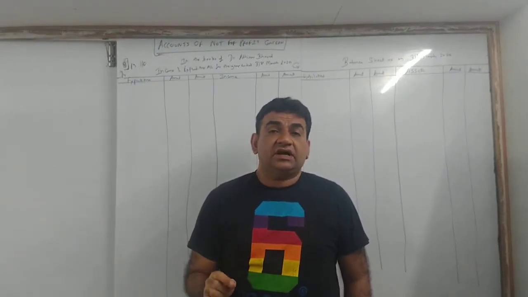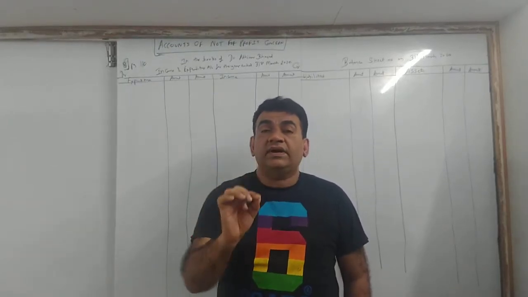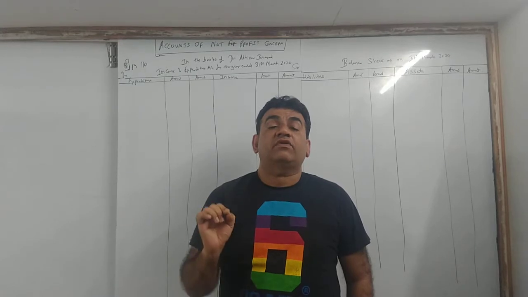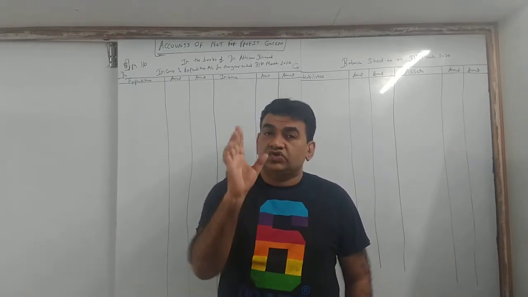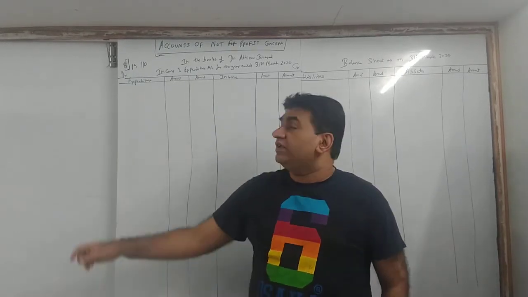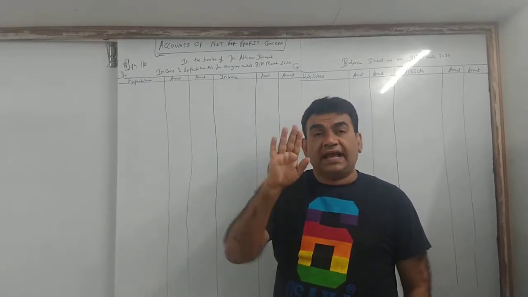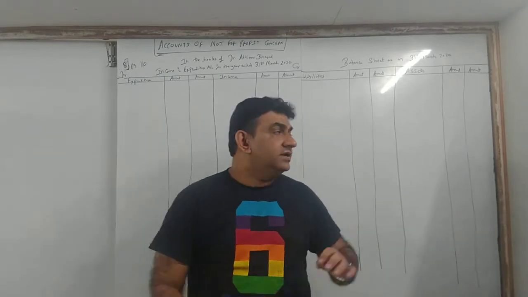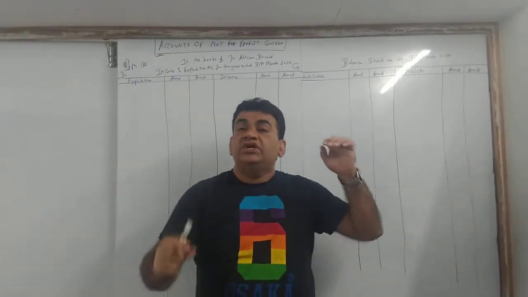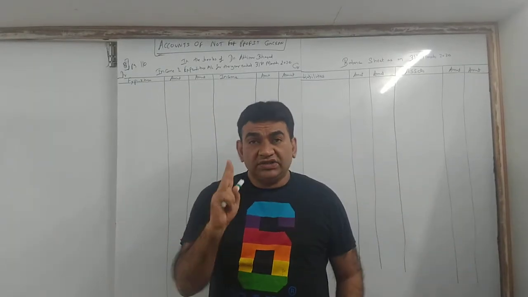Income and expenditure account is nothing but a combined word for trading and profit and loss account. So instead of trading P&L, there will be income and expenditure. How to prepare? I'll show you when we start. And the second thing there will be is your balance sheet. So you will have to prepare two things.